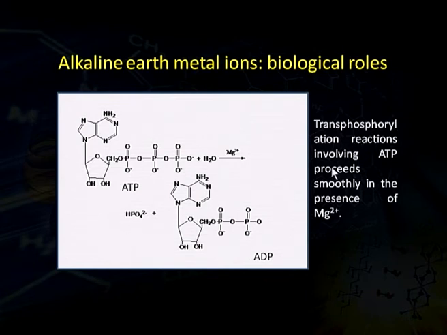Transphosphorylation reaction involving ATP also proceeds smoothly in the presence of magnesium. That is, this is also a role of magnesium. Here we see ATP, that is adenosine triphosphate. It contains 3 phosphate groups and it is an energy-rich molecule. It gets converted to ADP, a phosphate group is removed and energy is released, and this structure is ADP. This conversion is also carried out in the presence of magnesium ions.